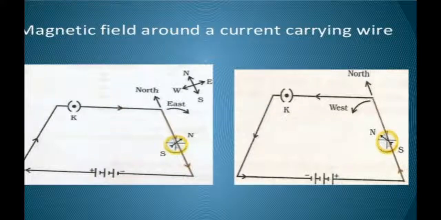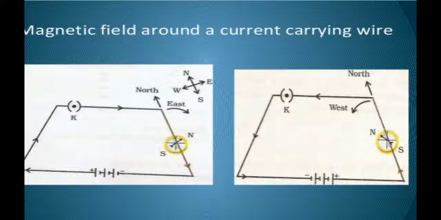If you increase the magnitude of current, the magnetic field is also going to increase. If you reduce the current, then the magnetic field is also going to reduce. And the third is that if the direction of current through a conductor is reversed, then the direction of the magnetic field produced by the electric current is also reversed.